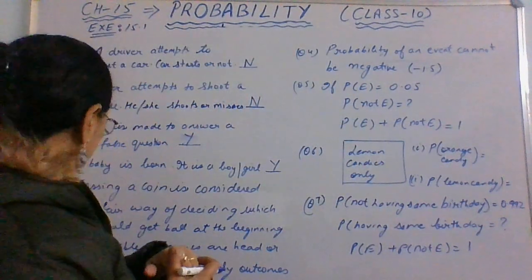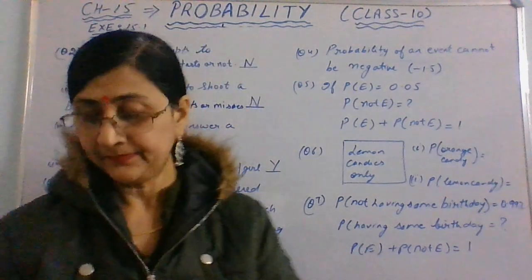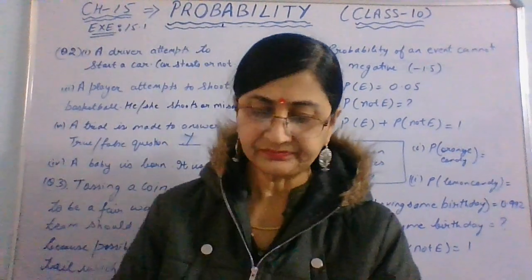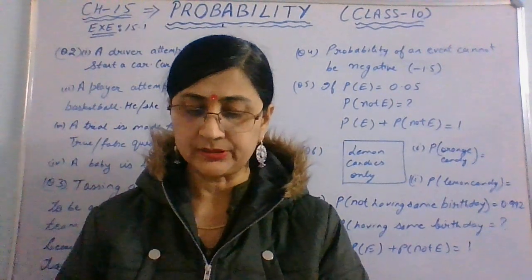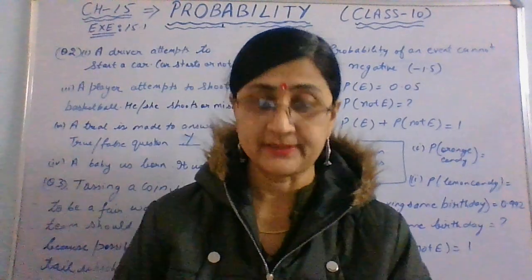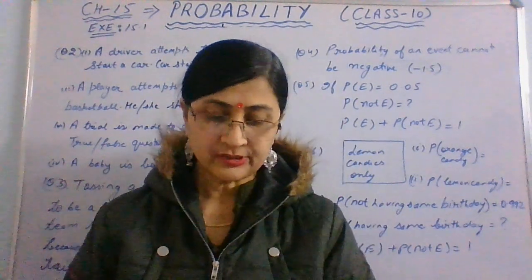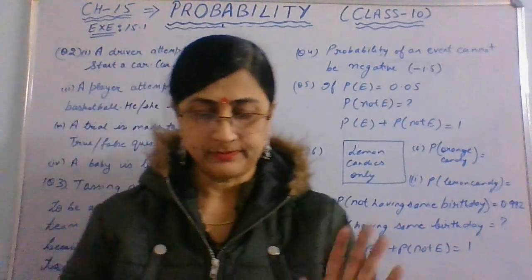4th question, this was the 3rd one, right? 4th question, can the probability of an event be, there are different options there. Fraction, yes, it can be a fraction. Percentage, it can be in percentage. It can be in decimal, 0.7 decimal, but not 1.5 decimal. It should be less than 1, right? So it cannot be negative. So minus 1.5, this cannot be the probability, right?